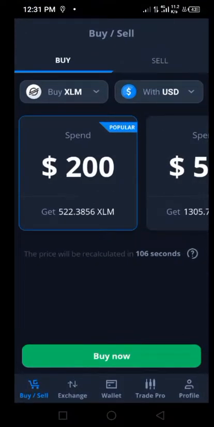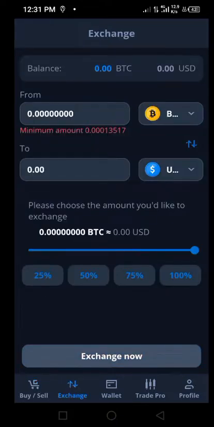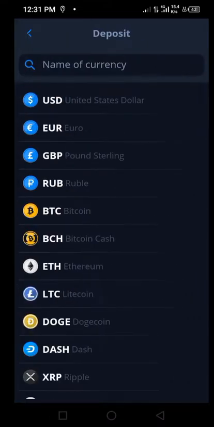The first place we are going to be using the card is on ses.io. So register your account on ses.io, with a link in the description of the video. Do all the registrations and then come back to this. Now once you're here, what you have to do is go to the wallet and then click on deposit, because we'll be depositing some money here. Now what currency are we going to be depositing?